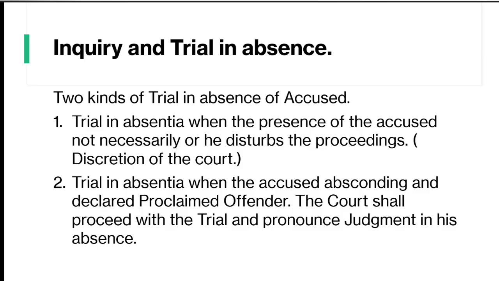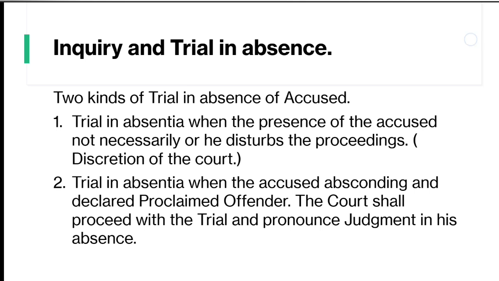In criminal procedure, there are two types of trial in absence of the accused. Inquiry and trial in absence of the accused can be of two types in the new BNSS. There was a provision for recording of evidence and trial in absence of the accused in certain circumstances in the earlier CrPC, but one more procedure has been included for proclaimed offenders, the offenders who are evading the trial. So there are now two types of trial in absence of the accused.